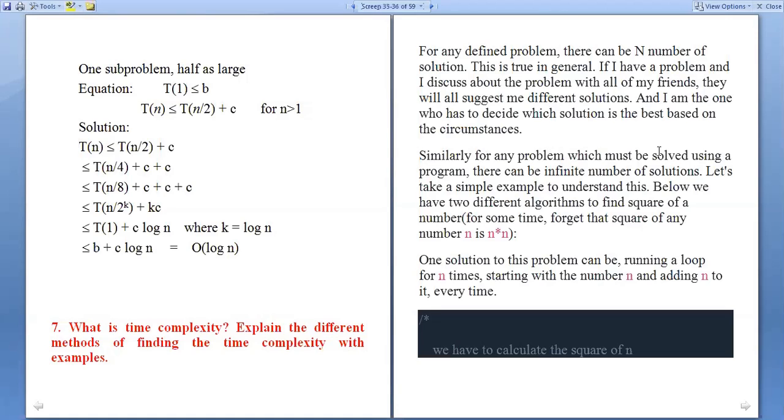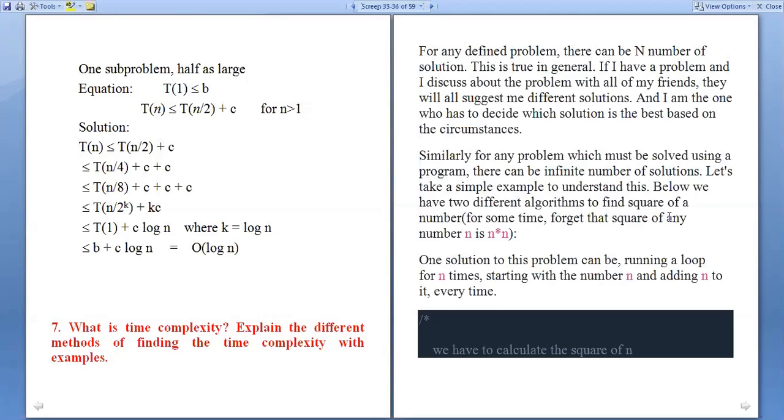Similarly, for any problem which must be solved using a program, there can be infinite number of solutions. Let us take a simple example to understand this. Below we have two different algorithms to find the square of a number.